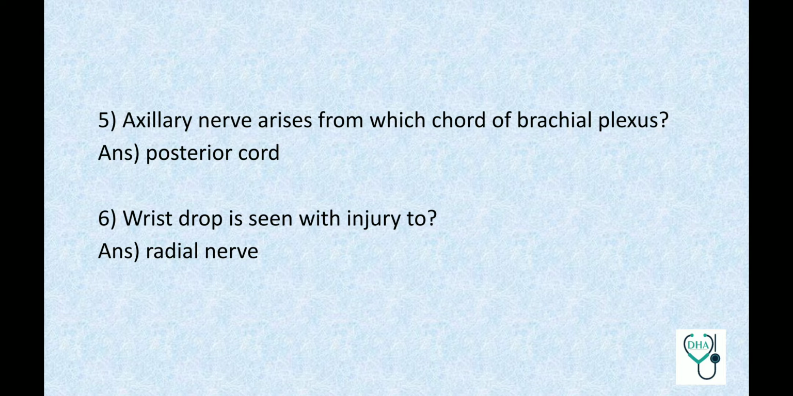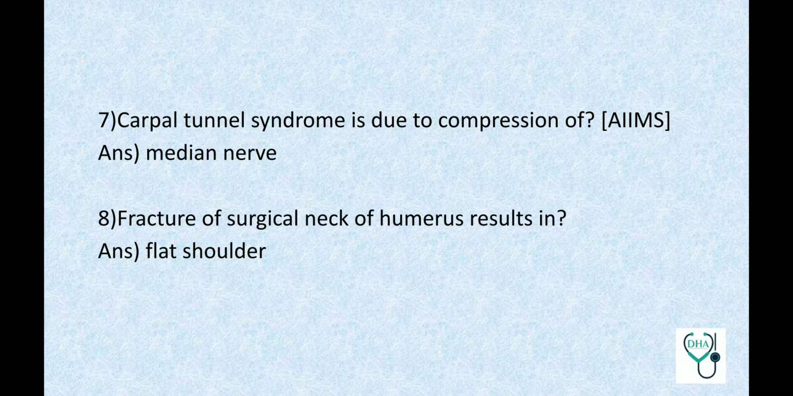Axillary nerve arises from which cord of brachial plexus? Posterior cord. Wrist drop is seen with injury to radial nerve. Carpal tunnel syndrome is due to compression of median nerve. Fracture of surgical neck of humerus results in flat shoulder.